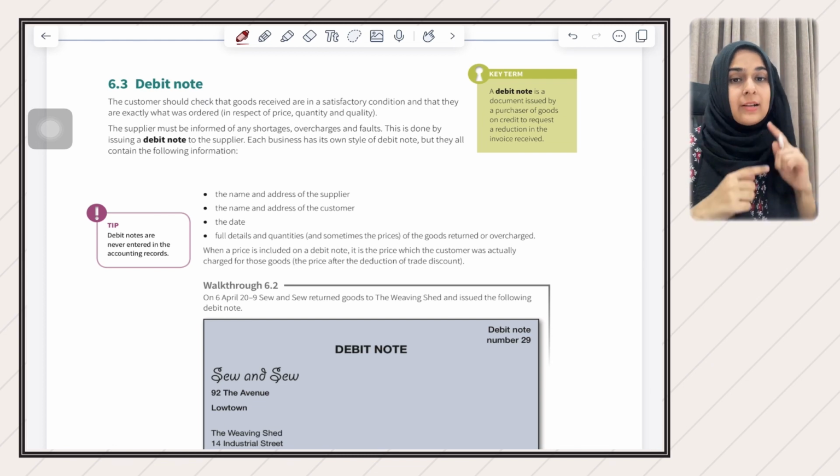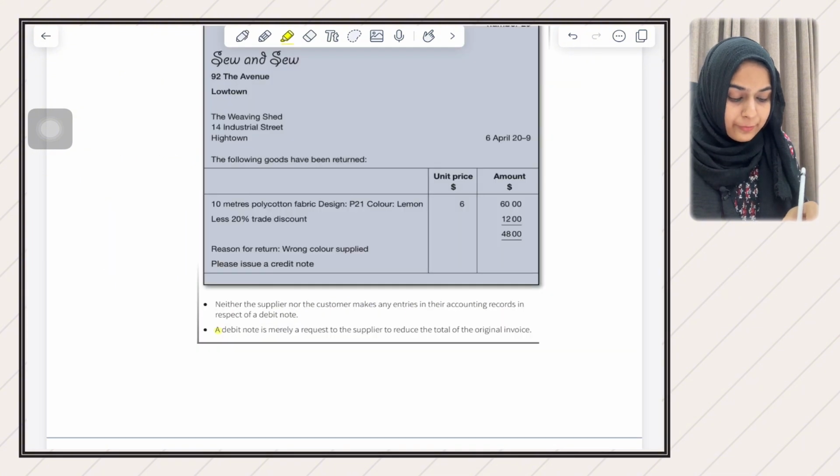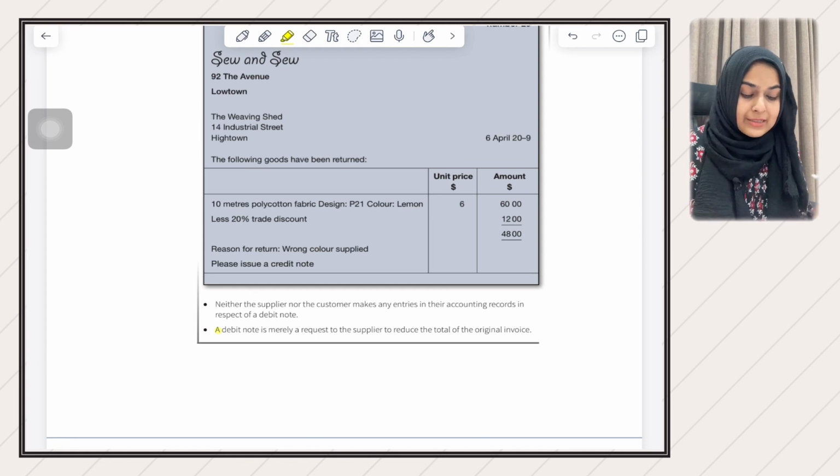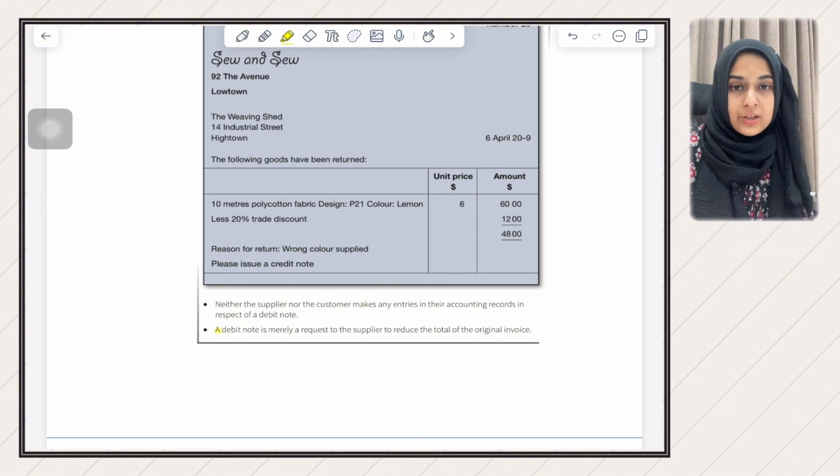In response to that, Kadir issued a credit note. So you guys should know, okay, a debit note is merely a request and it is not recorded in any books of prime entry. They are saying here a debit note is merely a request to the supplier to reduce the total of the original invoice.